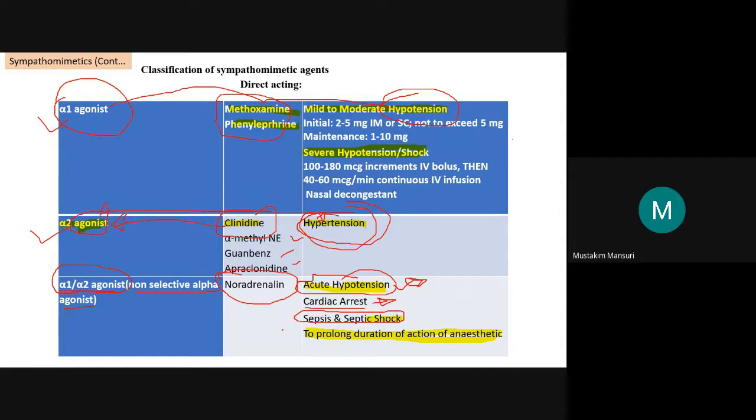In addition, it is used in combination with local anesthetic, because noradrenaline produces vasoconstriction, and because of that it localizes the effect as well as prolongs the duration of action of the anesthetic.